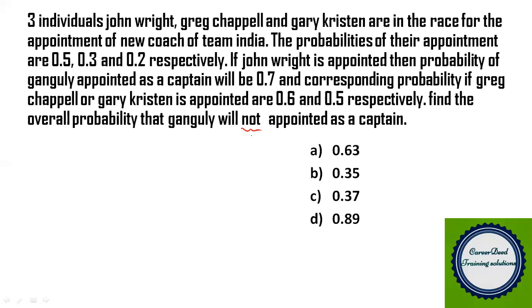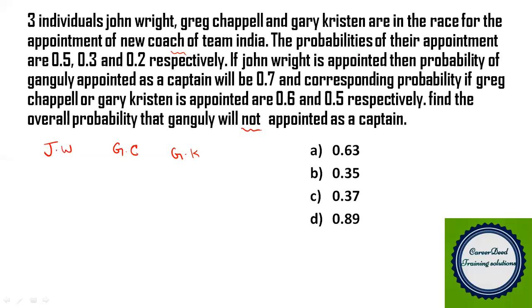So we have how many individuals in total? 3 individuals. Okay, I will write their names first. So John Wright and Greg Chappell, so we can write it as GC, and Gary Kirsten, so GK, are in the race for appointment as the new coach of Team India.